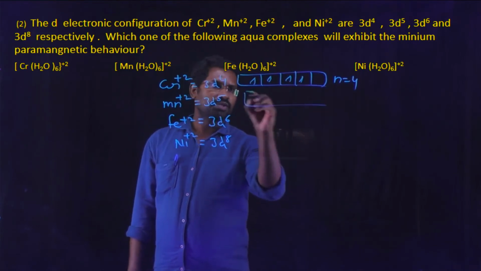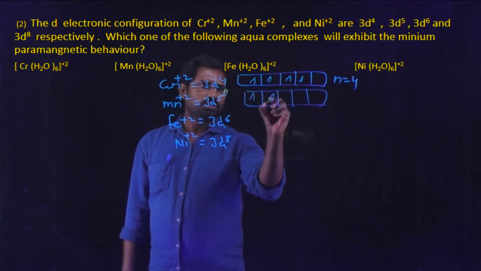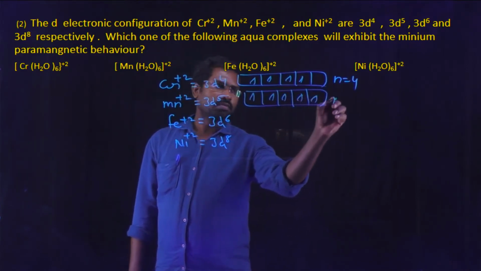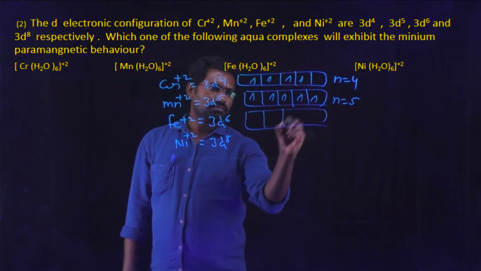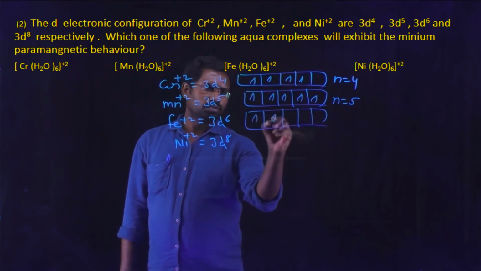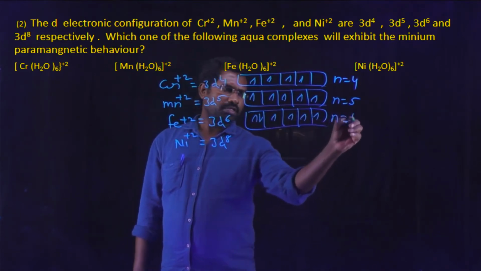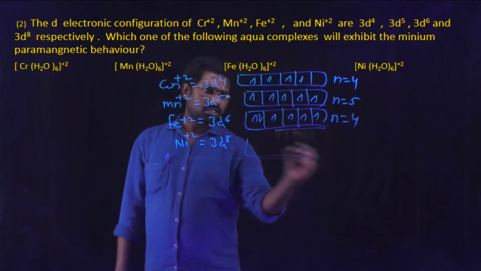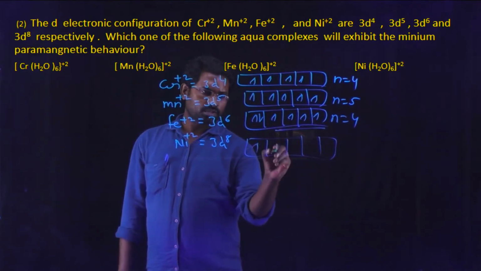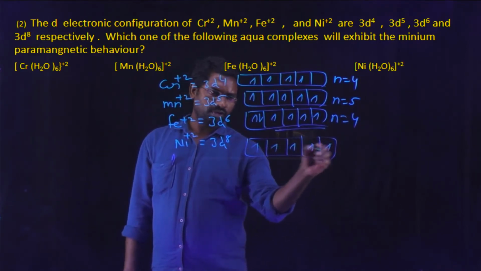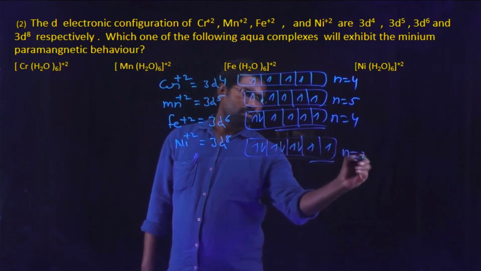In the case of 3d5, 1 2 3 4 5, the number of unpaired electrons is 5. In the case of 3d6 configuration, 1 2 3 4 5 6, the number of unpaired electrons is 4 here. In the case of 3d8 configuration, 1 2 3 4 5 6 7 8, the number of unpaired electrons is 2.